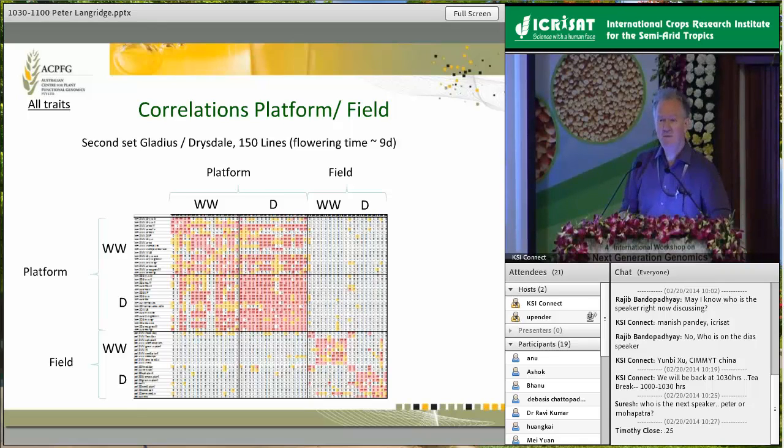So clearly, using that platform for assessing drought tolerance in wheat, and I need to emphasize in wheat because colleagues have got much better results in other systems, simply doesn't work, and it's not an appropriate platform to use.